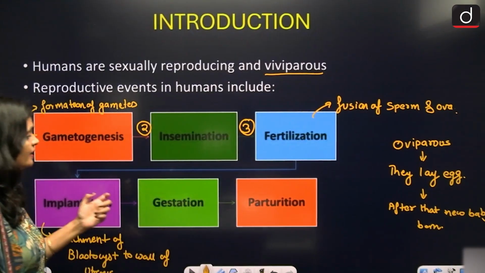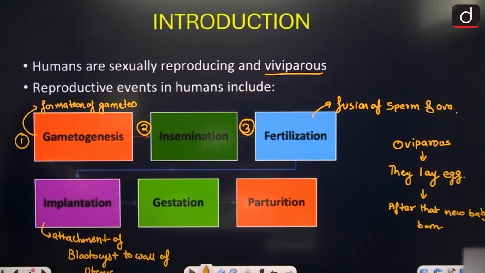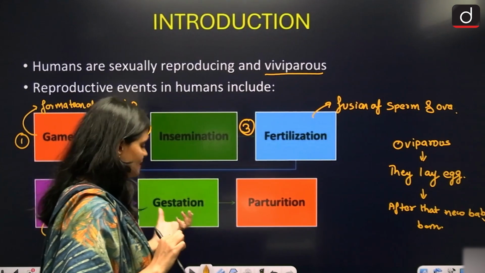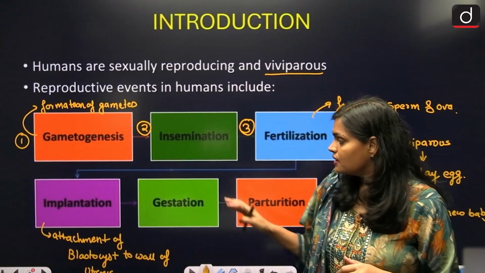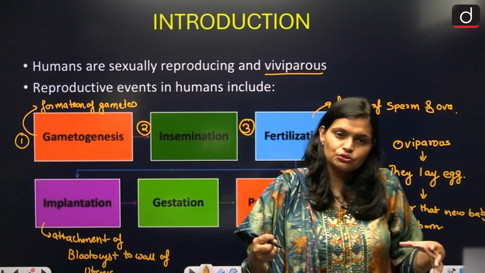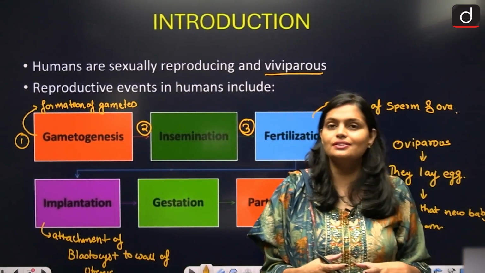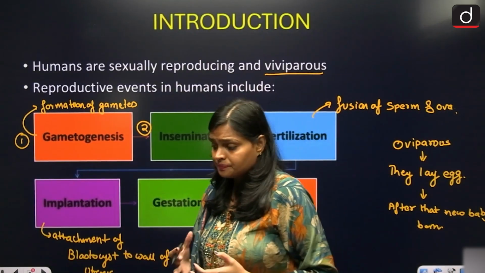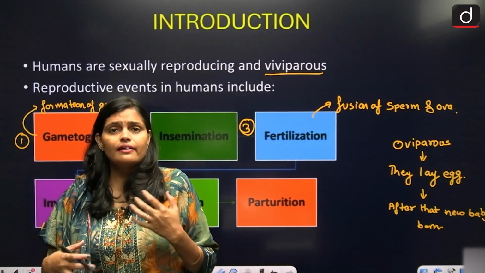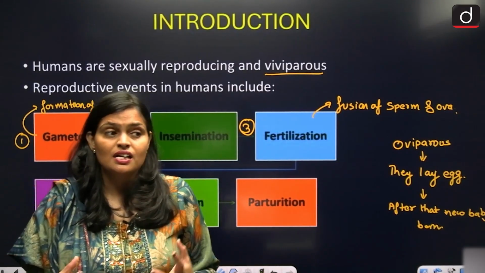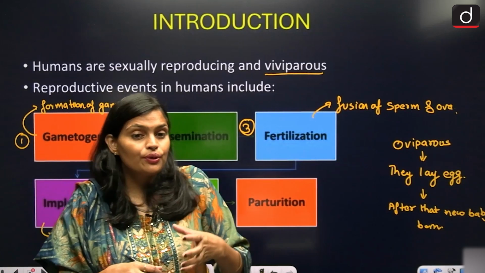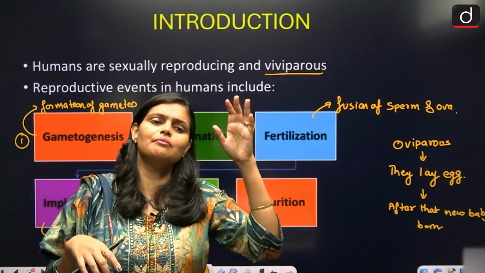All right, then what is gestation? What do you mean by gestation, guys? Once the blastocyst attaches to the wall of the uterus, the embryo starts developing into a fetus, and in case of humans it will take 9 months.